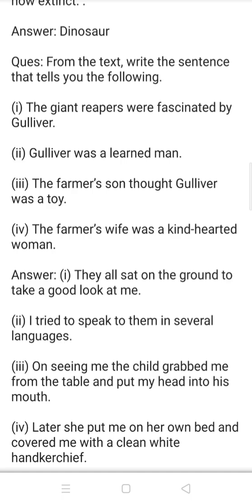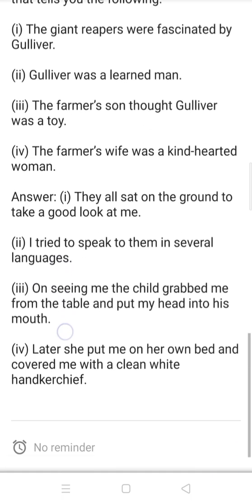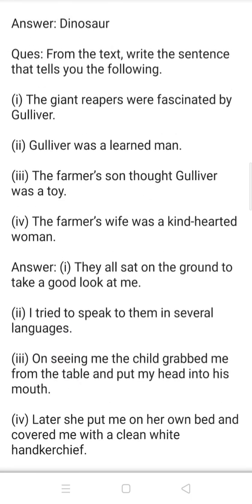And number 2. I tried to speak to them in several languages. Number 3. On seeing me, the child grabbed me from the table and put my head into his mouth. And number 4. Later she put me on her own bed and covered me with a clean white handkerchief.